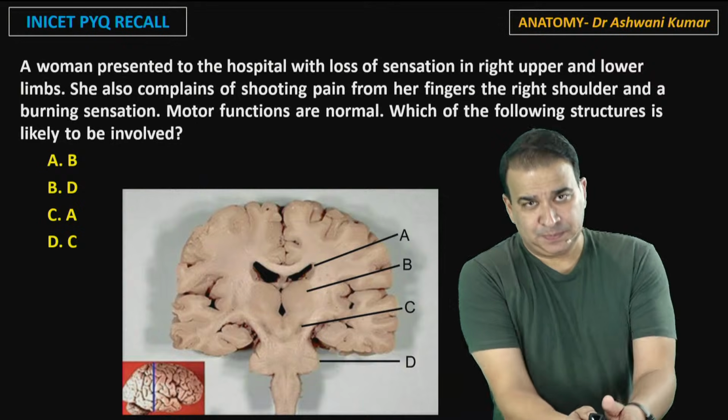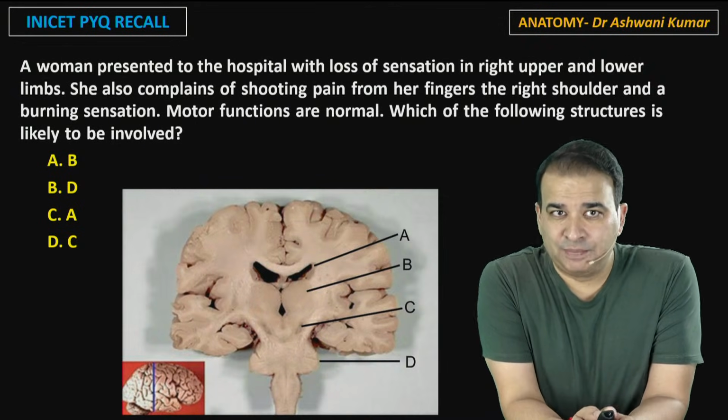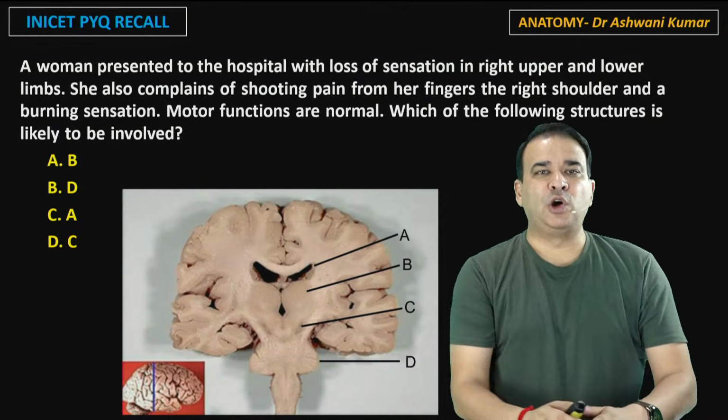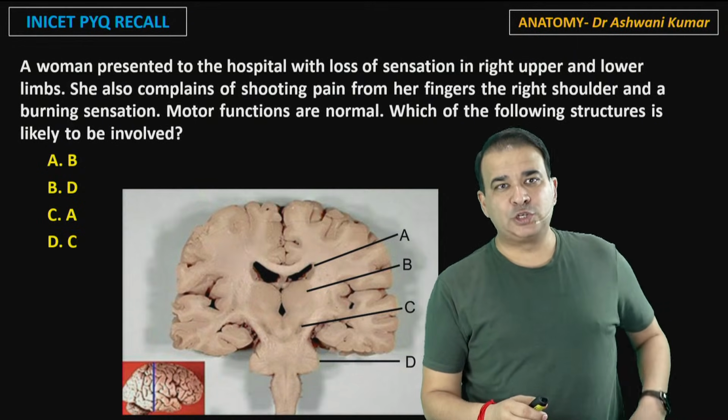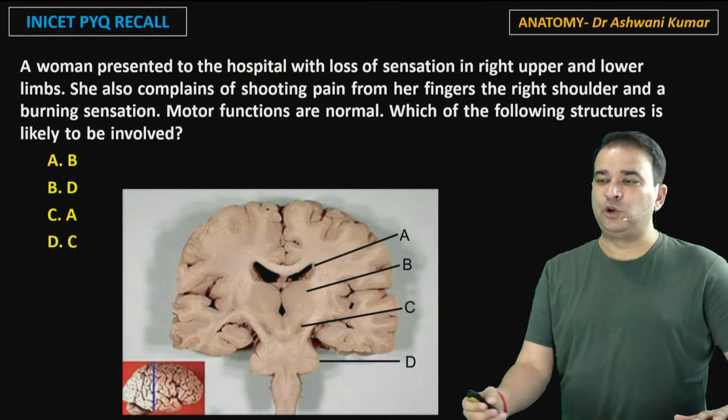A woman presented to the hospital with a loss of sensation in the right upper and lower limb. She also complains of shooting pain from her fingers and right shoulder and burning sensation. Motor functions are normal. Which of the following structures is likely to be involved here?